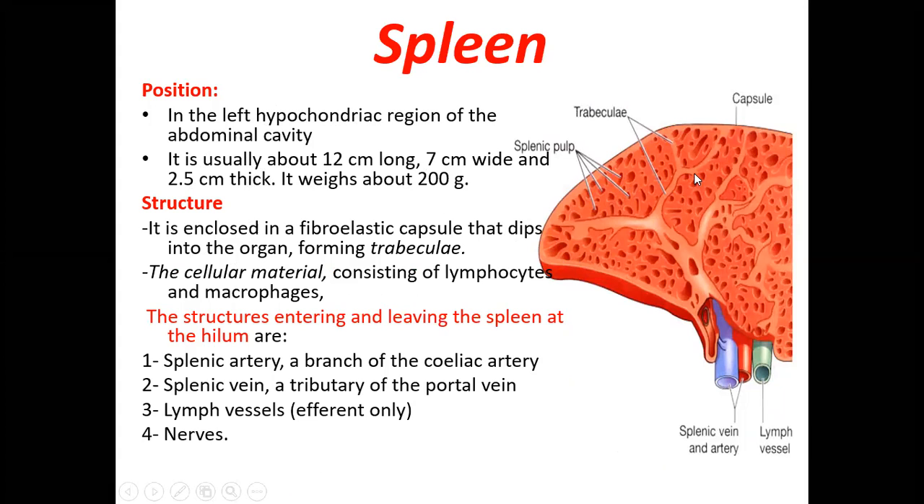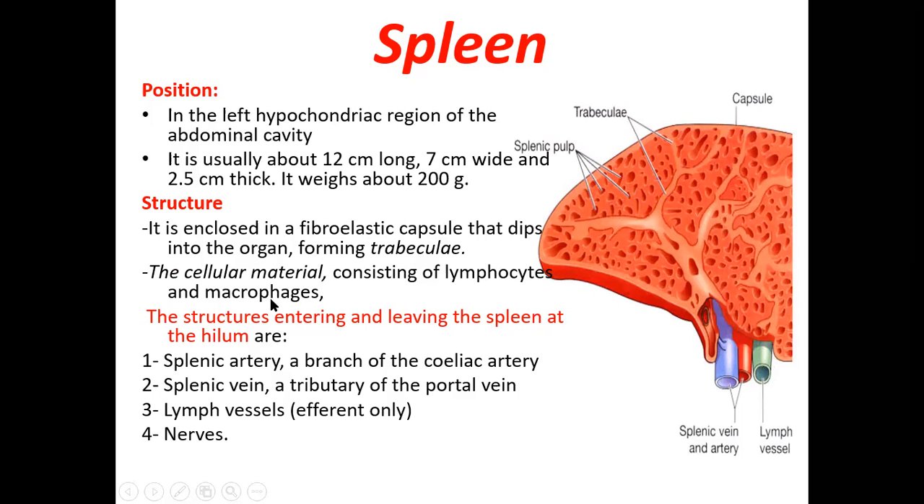It is enclosed by a fibroelastic capsule that dips into the organ forming trabeculae, just like the lymph nodes. Here also there are trabeculae. The cellular material consists of the lymphocytes and the macrophages. Reticular tissue is very little, so mainly the lymphocytes and macrophages.